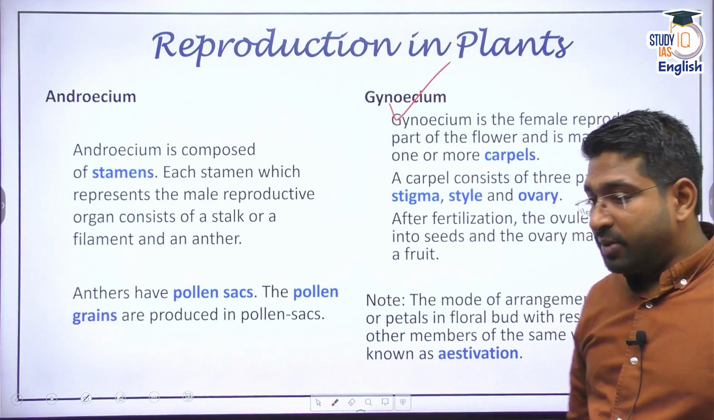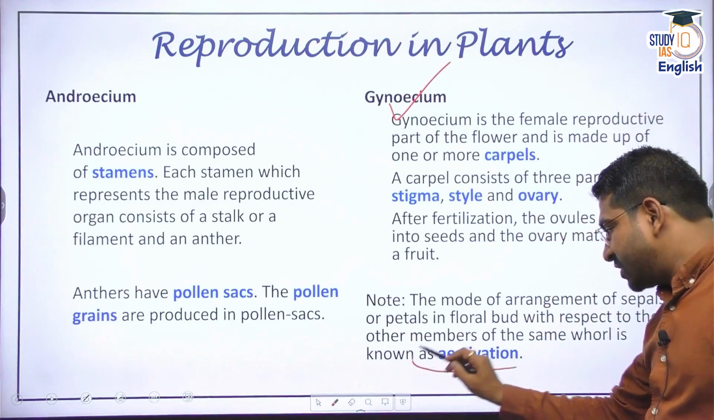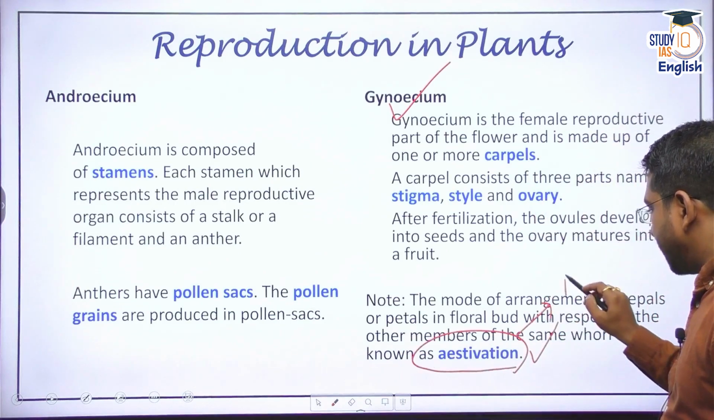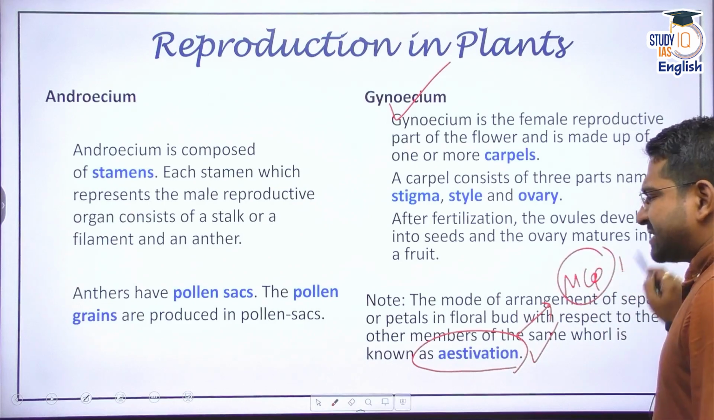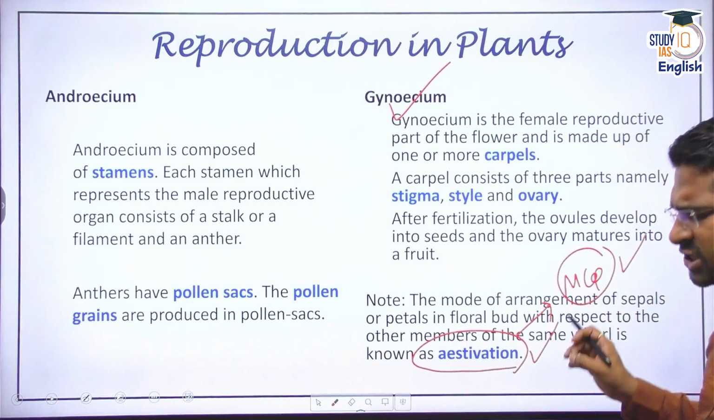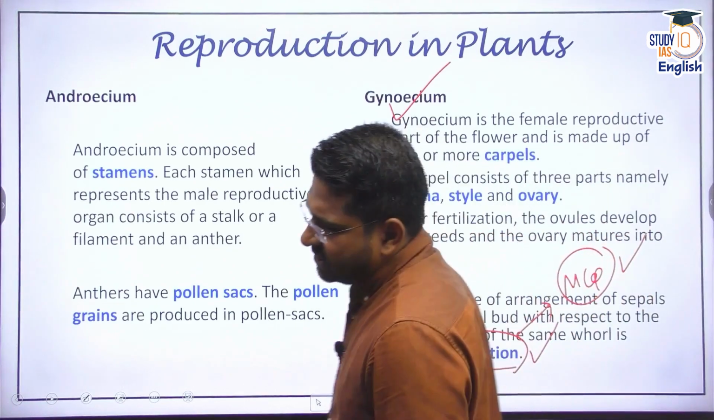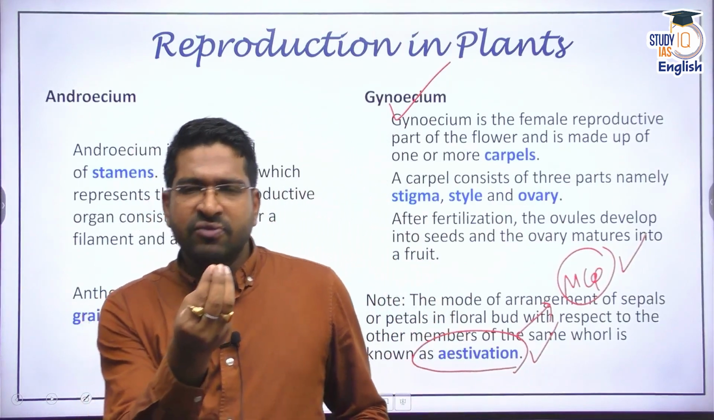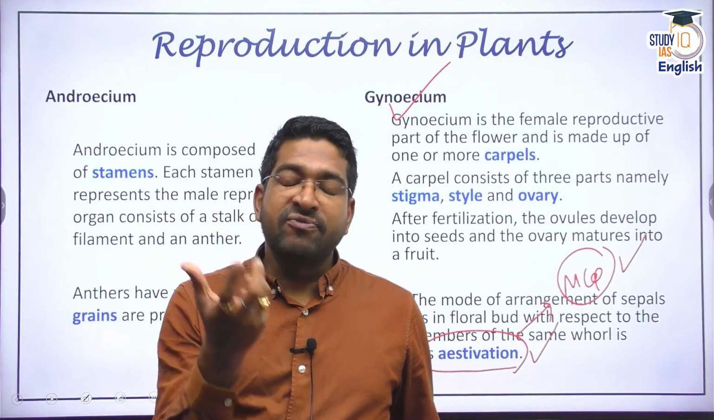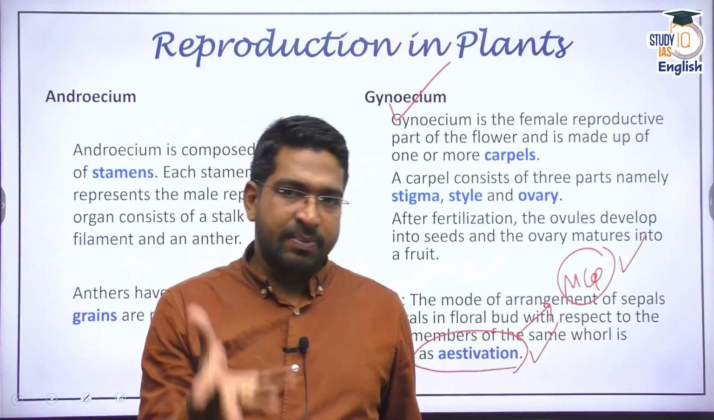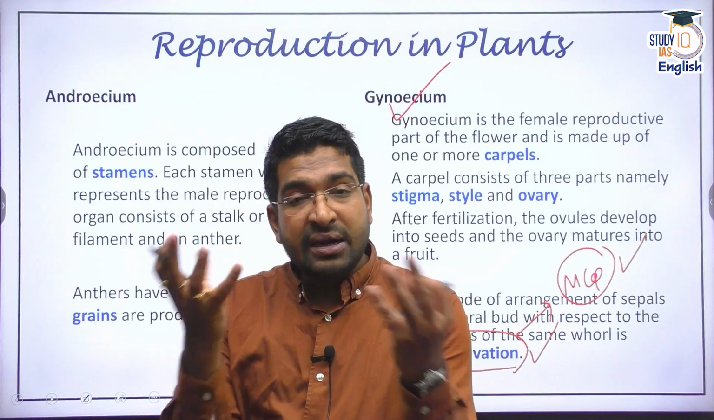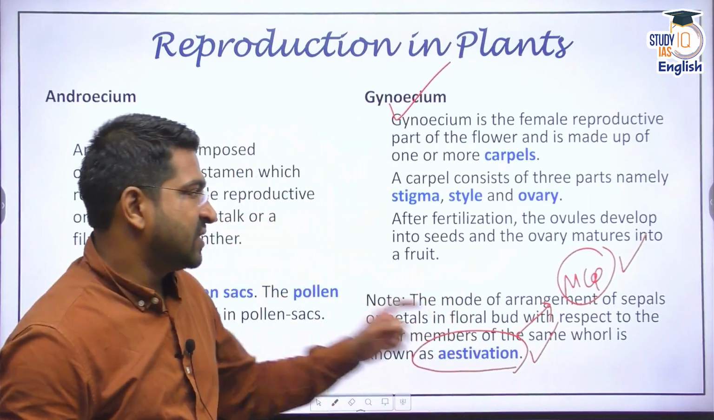Now, please remember one more term. There is a term called estivation. Sometimes an MCQ can be created on this. Estivation is the mode of arrangement of the petals. Many a times you must have seen there are some flowers which have only 4 petals. There are some flowers which have 6 petals, 8 petals. So the petal arrangement is called estivation.